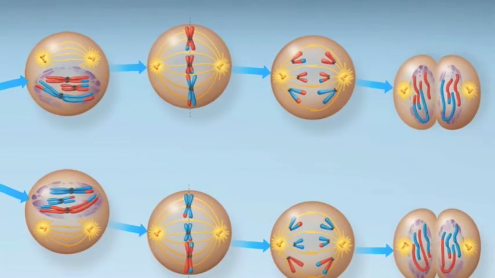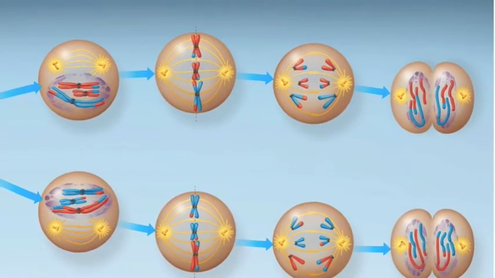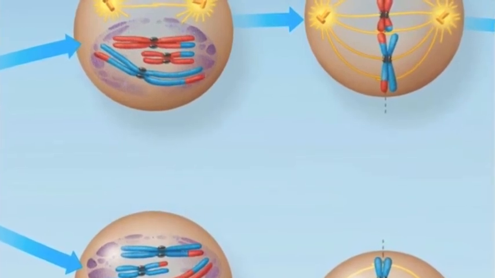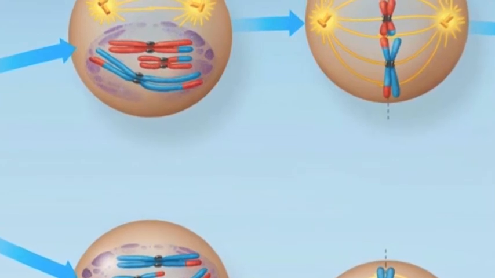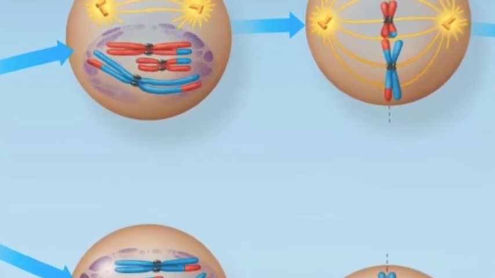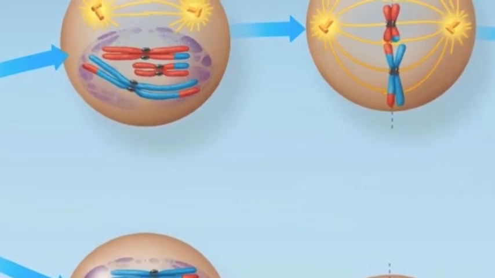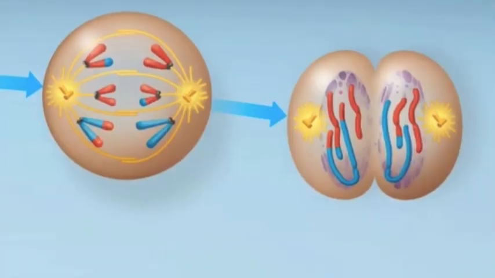Meiosis II is very similar to mitosis. Here, the sister chromatids separate. During prophase II, a spindle apparatus forms and attaches to the kinetochores of each of the sister chromatids. At metaphase II, the sister chromatids are arranged at the metaphase plate. The kinetochores of the sister chromatids attach to microtubules extending from one opposite pole.